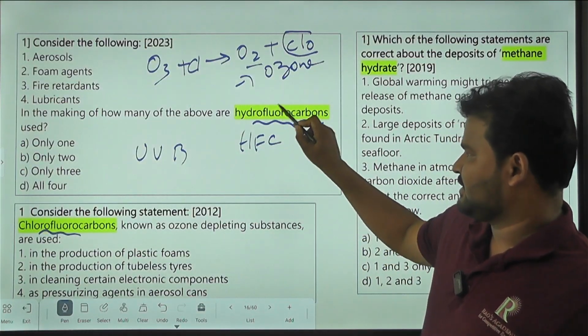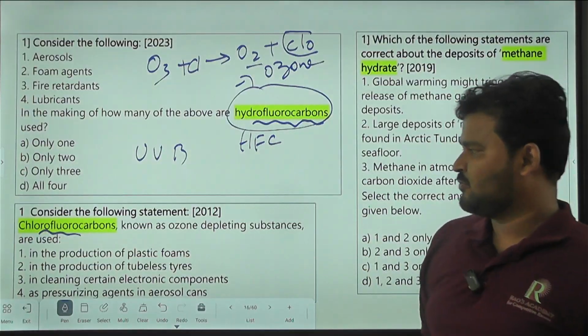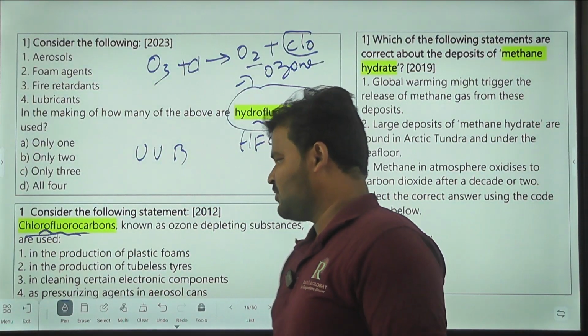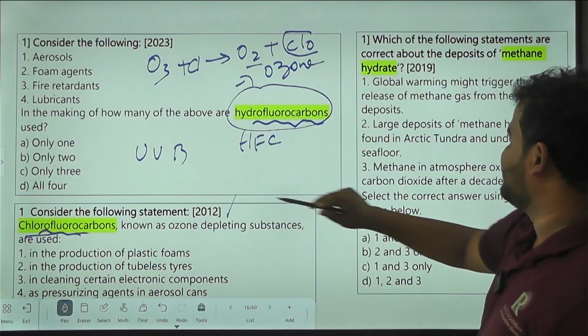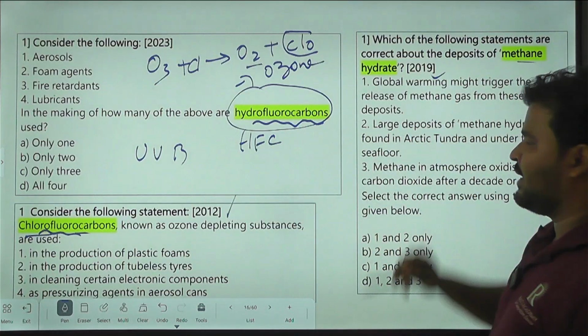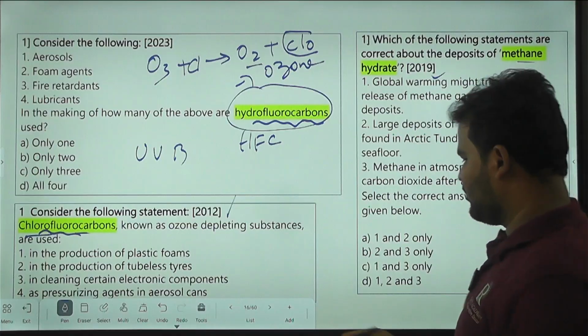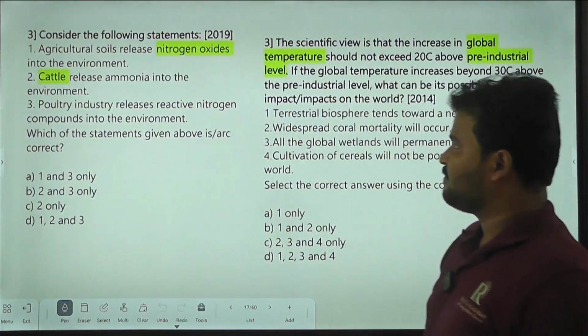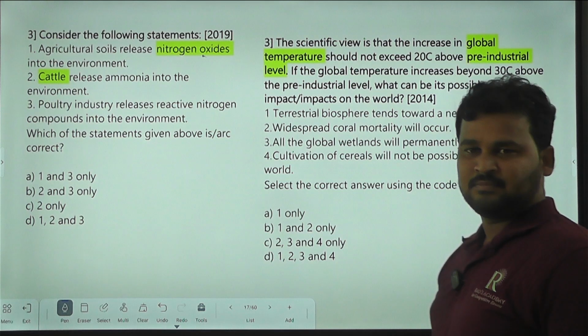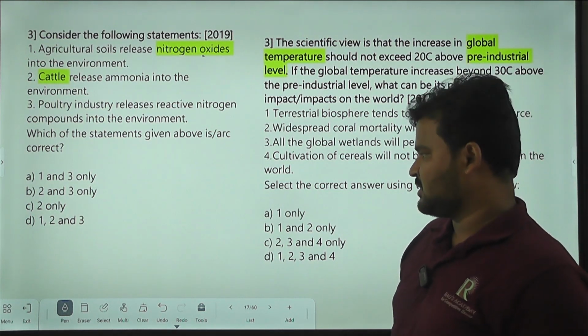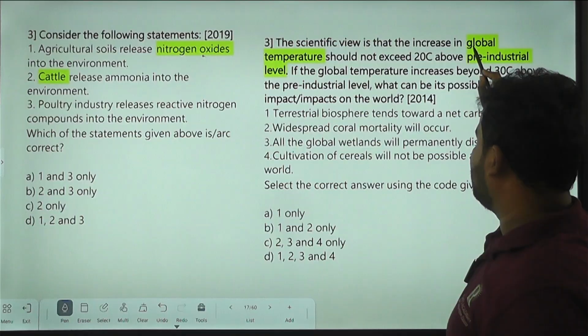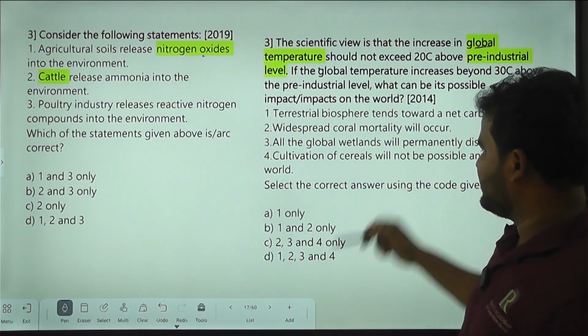Next, questions related to hydrofluorocarbons, chlorofluorocarbons, 2012, 2019, methane hydrate. After that, nitrogen oxides, and global temperatures versus pre-industrial levels.